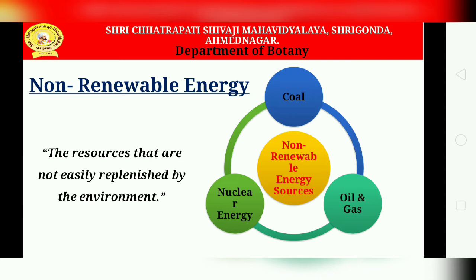The first is coal. It is a type of fossil fuel converted from the organic remains of living organisms, buried over millions of years and transformed into coal. Okay, now the next is natural gas and oil. This oil and natural gas are naturally occurring chemicals that are made up of just two elements, carbon and hydrogen.